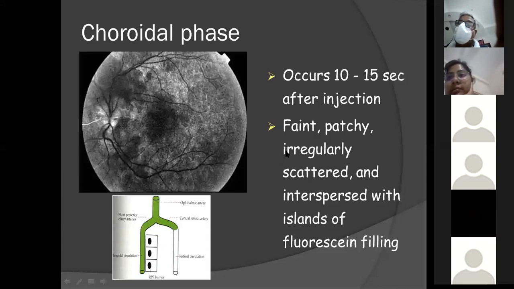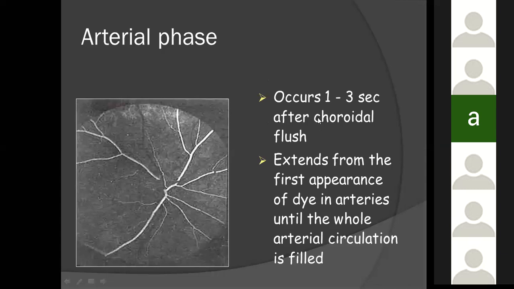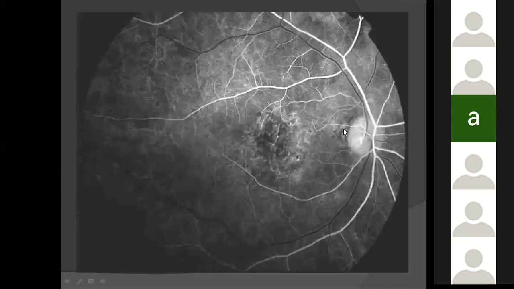As we proceed to the next phase, it occurs after 1 to 3 seconds of the choroidal flush. Here you can see that the dye extends from the first appearance of the dye in arteries until the whole arterial circulation is filled. As you can see here, the entire arteries are filled with the dye. Here you can see, this is an enlarged image.